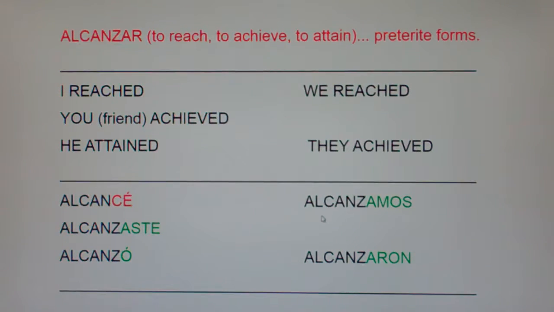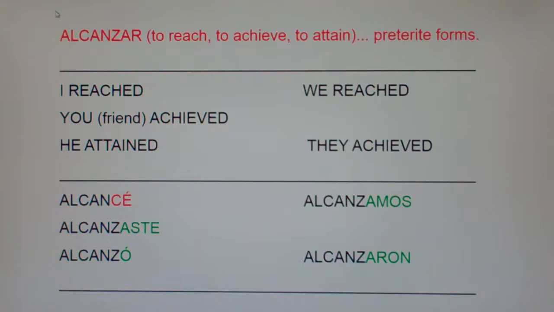Notice, alcanzamos in the present tense means we reach, and alcanzamos in the past tense means we reached. What is the only form of an AR verb that's the same in the present and the past, the we form? How are we going to remember that? Everybody, we keep our letter.